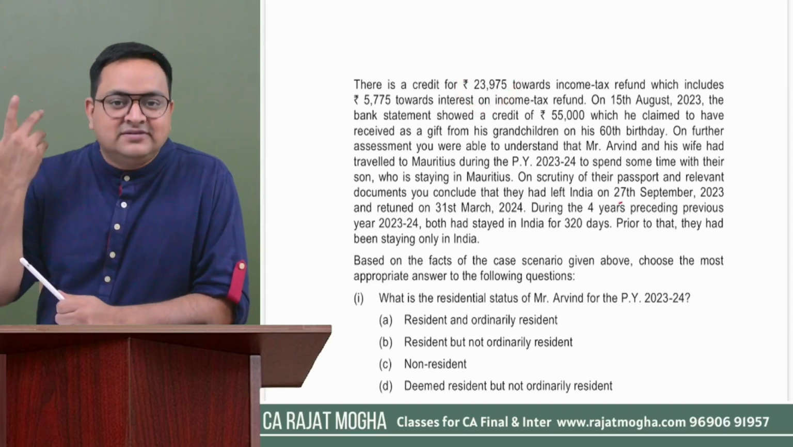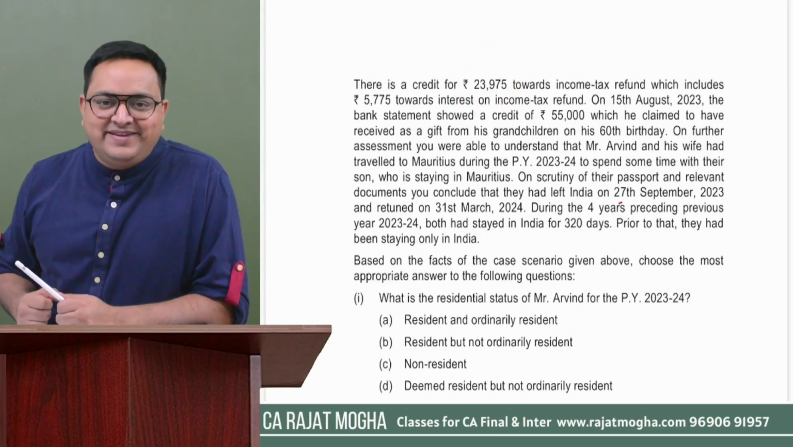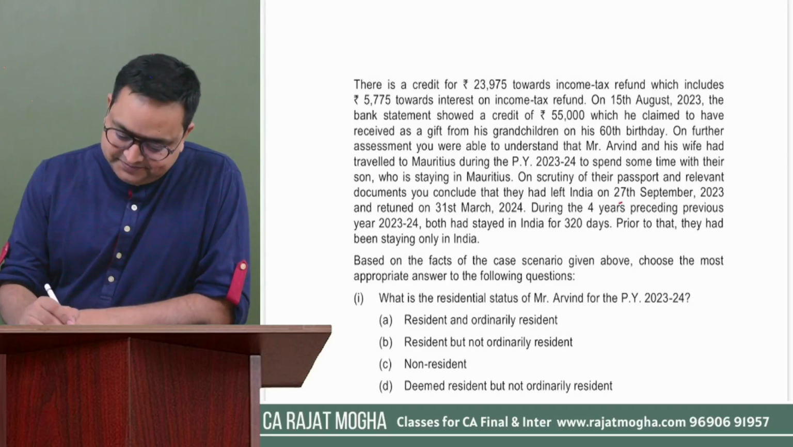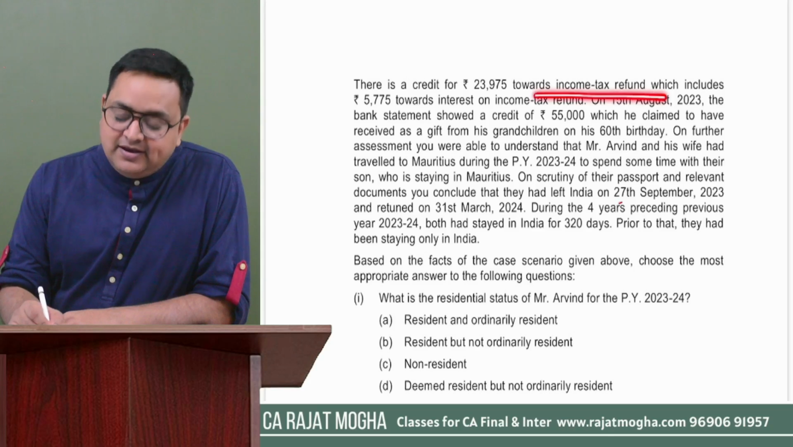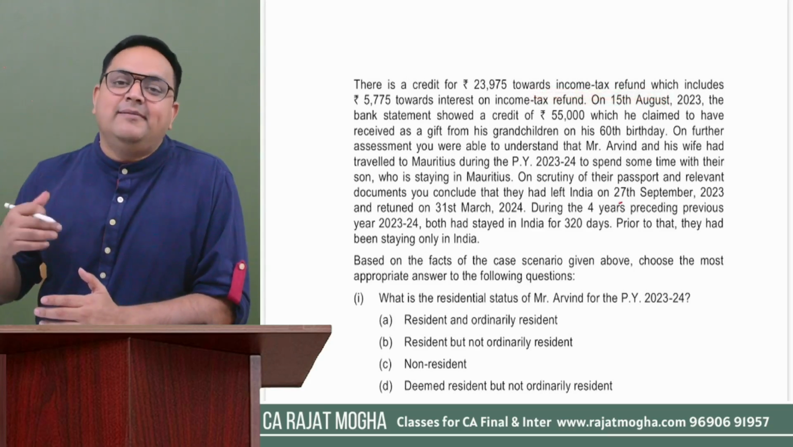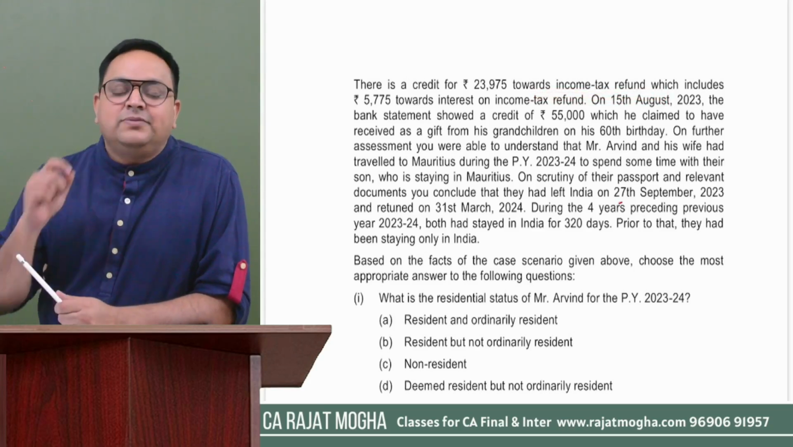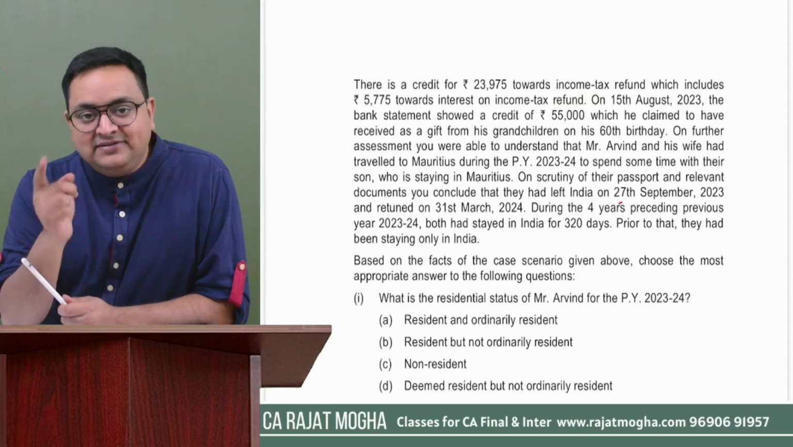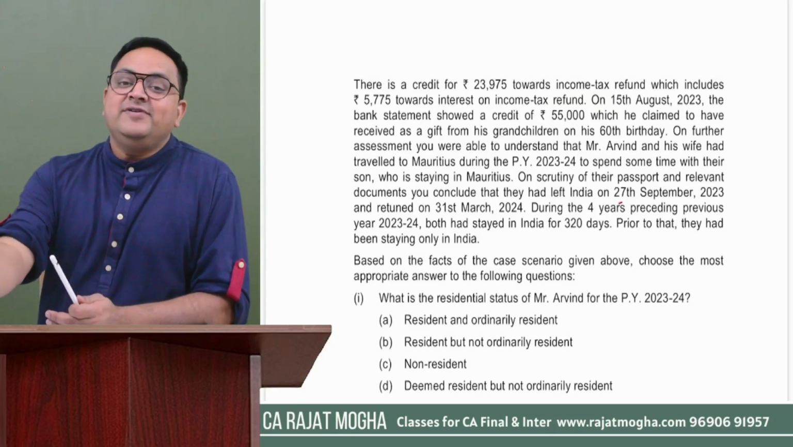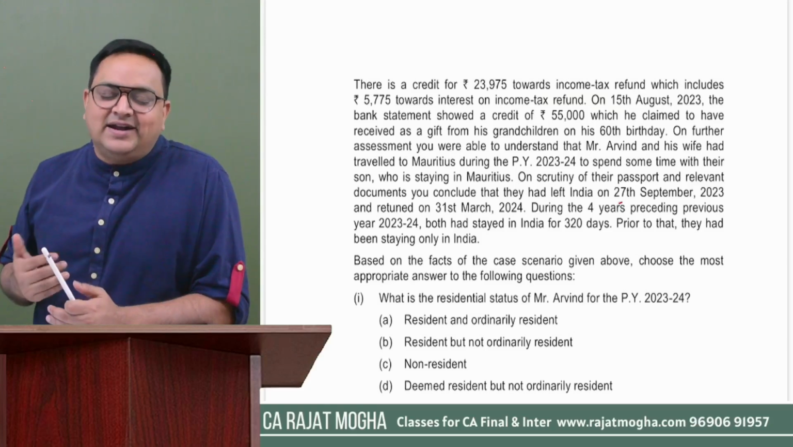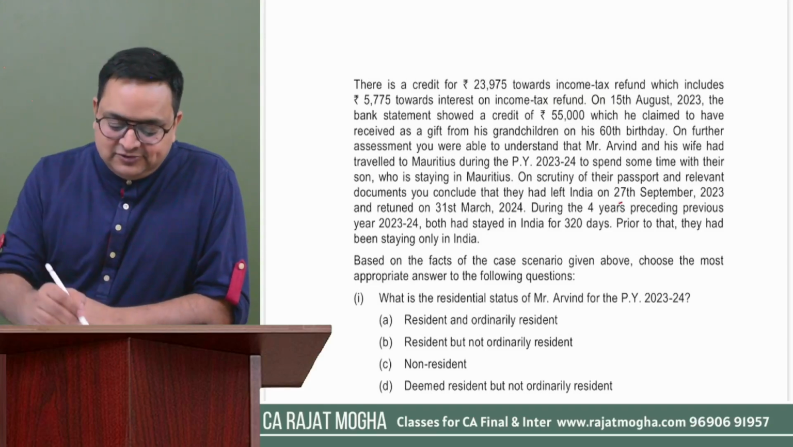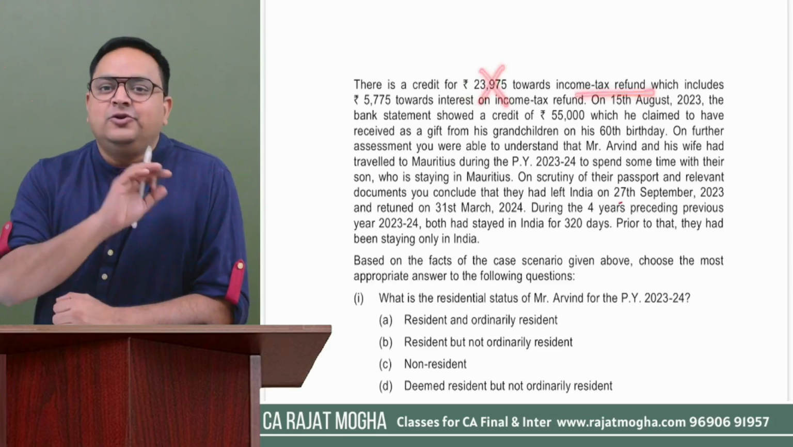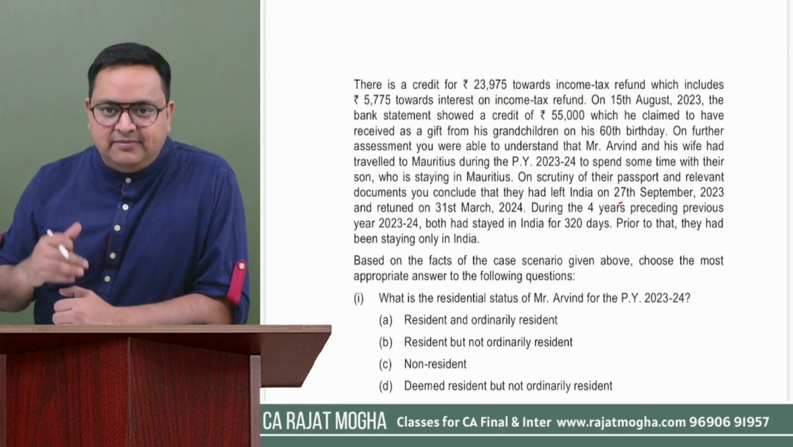You asked him, sir, where have you received this 23,975 rupees? So this person is saying, sir, this is towards my income tax refund. So this is the income tax refund he has received. Income tax is not an expense. Whenever you pay the income tax, it is not an expense. And whenever we receive this income tax back, that is called income tax refund. It is not an income. So this amount is not an income, right? Because this is income tax refund.